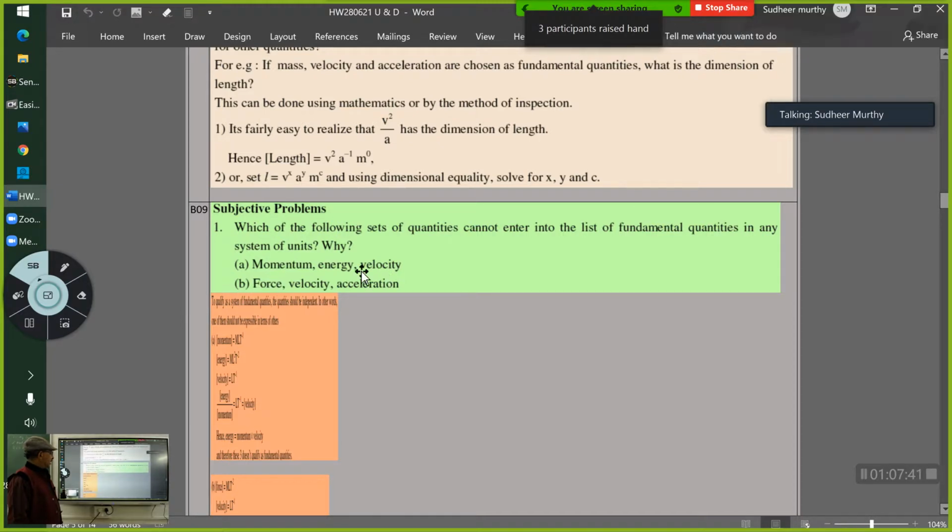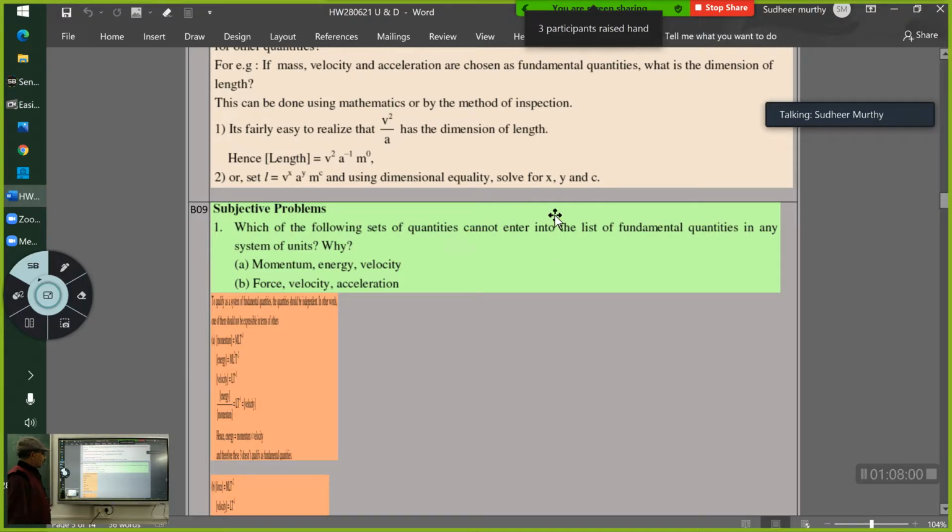Okay, now tell me. Momentum, energy, velocity. Can I choose them as fundamental quantities? Force, velocity, acceleration, can I choose? Why can I not choose momentum, energy, velocity as fundamental quantities? Because momentum and velocity will give energy.